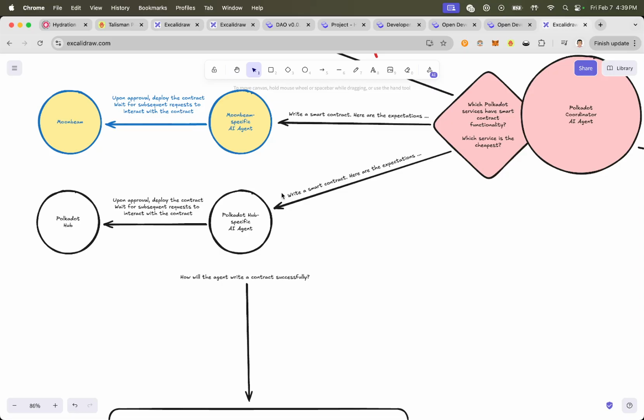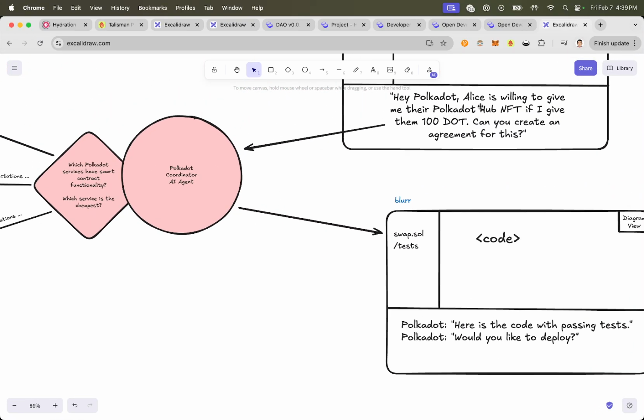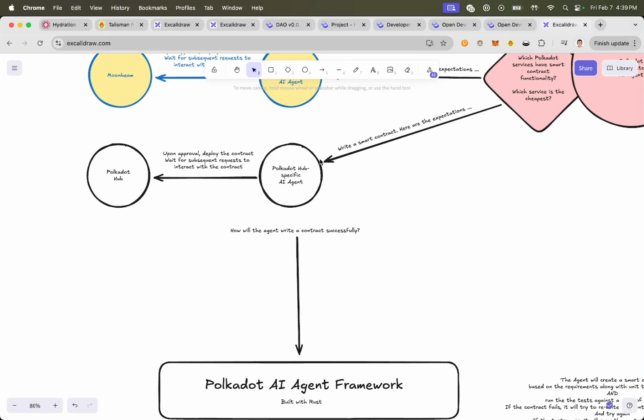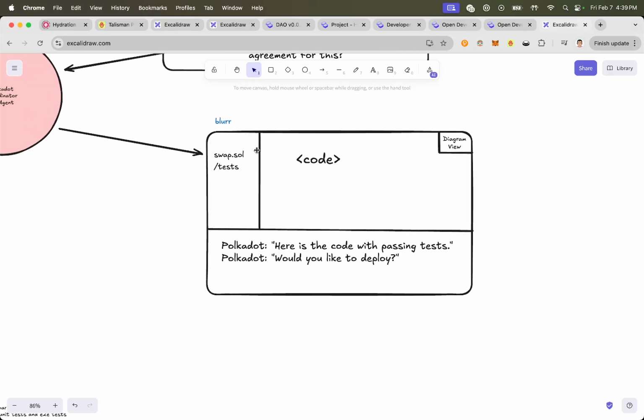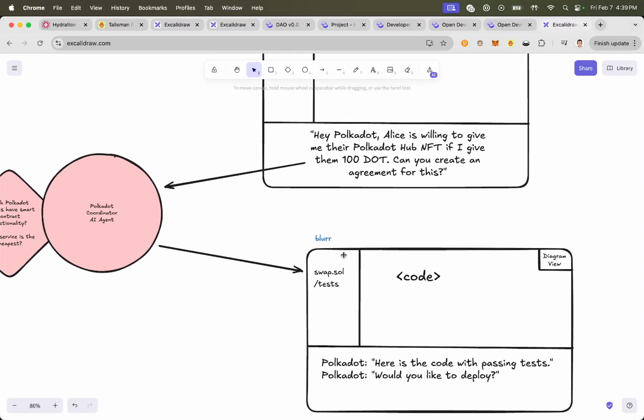So then we go here, and maybe for the MVP we only work with Polkadot Hub, and it will write a Solidity smart contract that will do this operation, and it will do that ping pong that I discussed, and then finally come back here and output it in the Blur IDE. And it'll say, here's the code with passing tests, and would you like to execute this? So it's a similar approach.